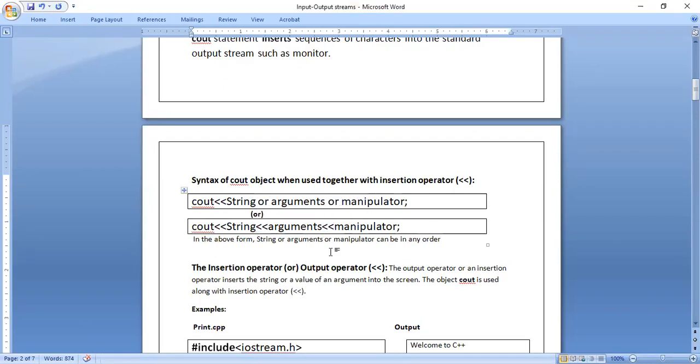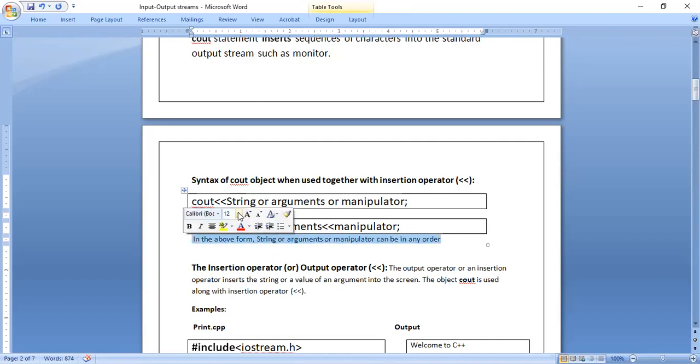That means if you are using more than one, that is two things, in between two things you have to put an insertion operator. If you're using only one, then one insertion operator. If you're using two things, two insertion operators. That is, after cout, one insertion operator, after string, another insertion operator.